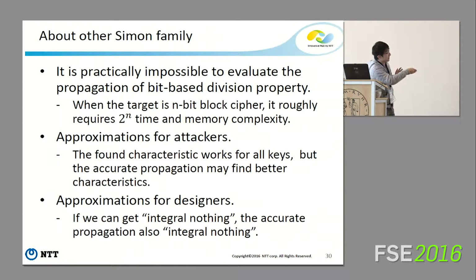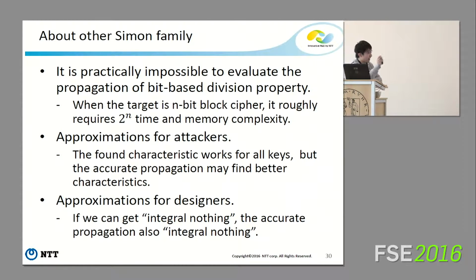When the target is an n-bit block cipher, it roughly requires 2 to the n time and memory complexity. For Simon 32, this time and memory complexity is upper bounded by 2 to the 32, so it is feasible. But for example Simon 128, this is infeasible.